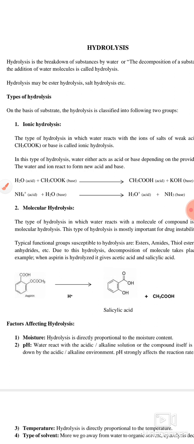So why does hydrolysis occur? Because many drugs are prepared with water in them. For example, syrup has water in it. Various emulsions, oil and water emulsions, and in suspensions we also use water.